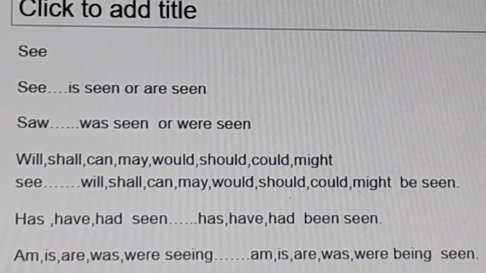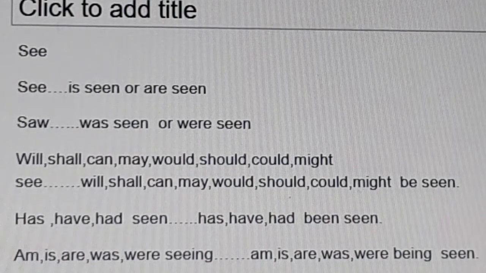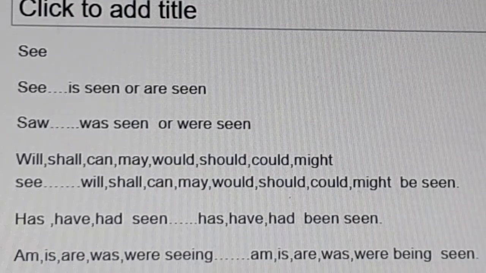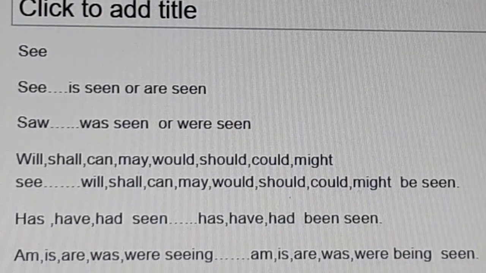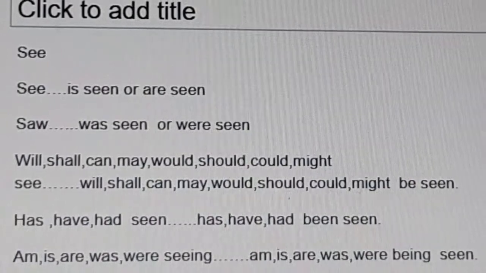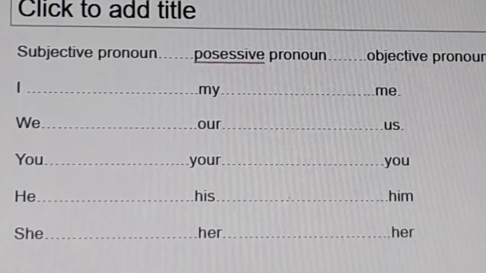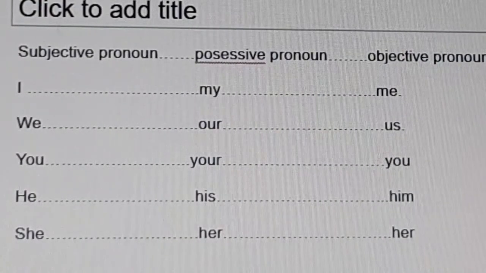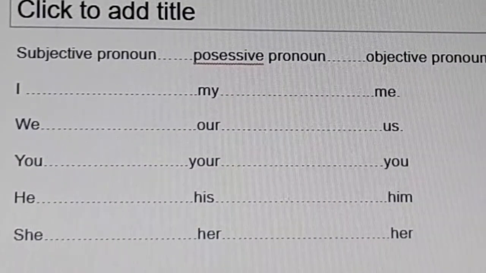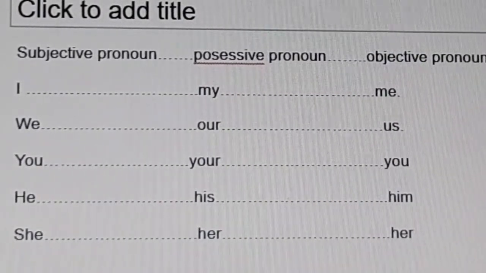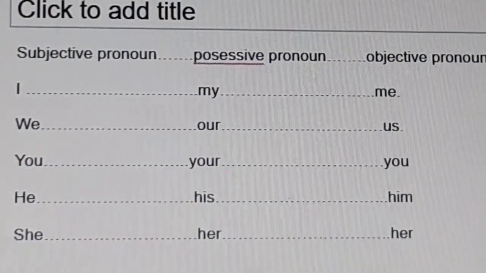Am seeing, am being seen. Is seeing, is being seen. Are seeing, are being seen. Was seeing, was being seen. Were seeing, were being seen. Okay. Next, while we are changing active to passive, we must remember subjective pronouns, possessive pronouns and objective pronouns.